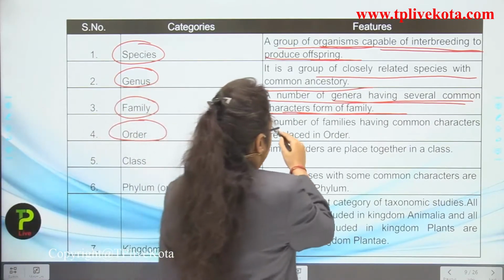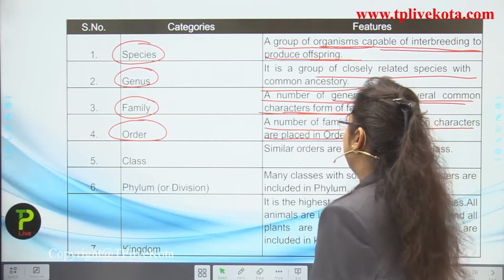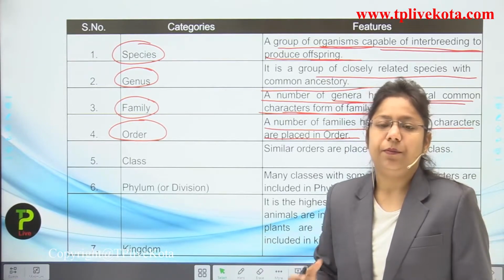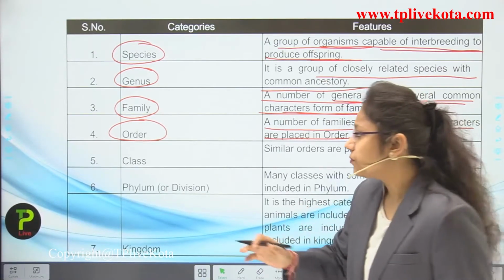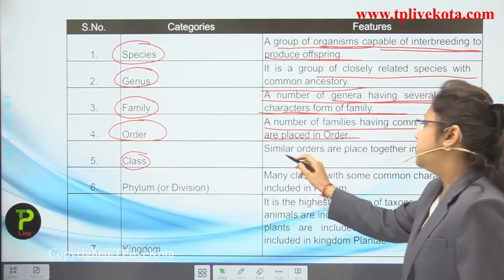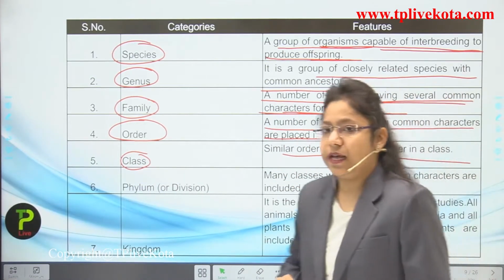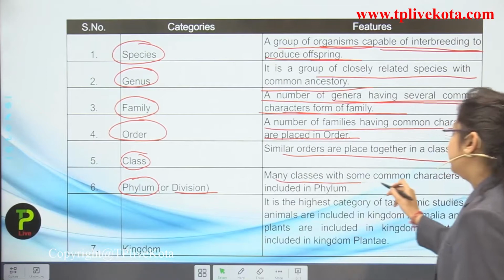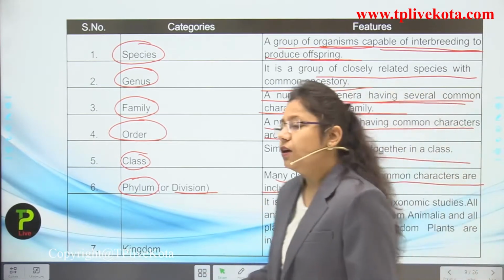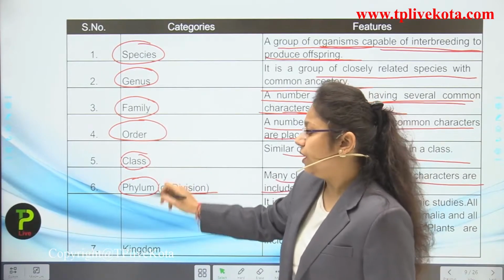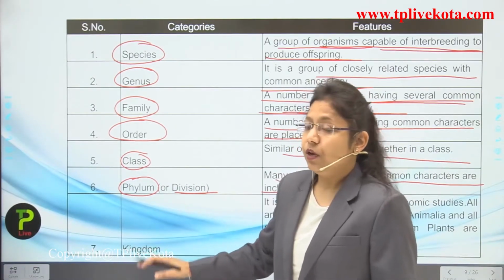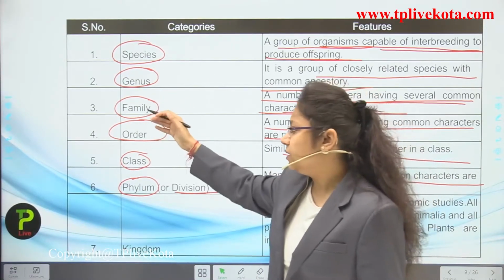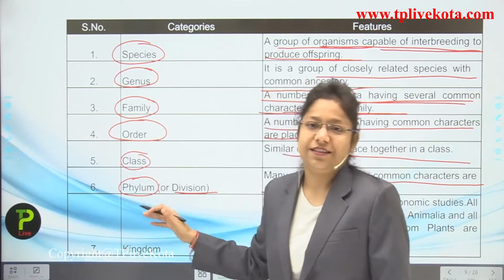Now we are going to talk about order. What is order? A number of families having common characters are placed in an order. So some of the members of a particular family are placed in a particular order. Now next is class. What is class? Similar orders are placed together in a class. Next, phylum, or we can say division. Many classes with some common characters are included in the phylum, and the biggest group that forms is kingdom. Species are included in genus, genus in family, family in order, order in class, class in phylum, and the last one is kingdom.